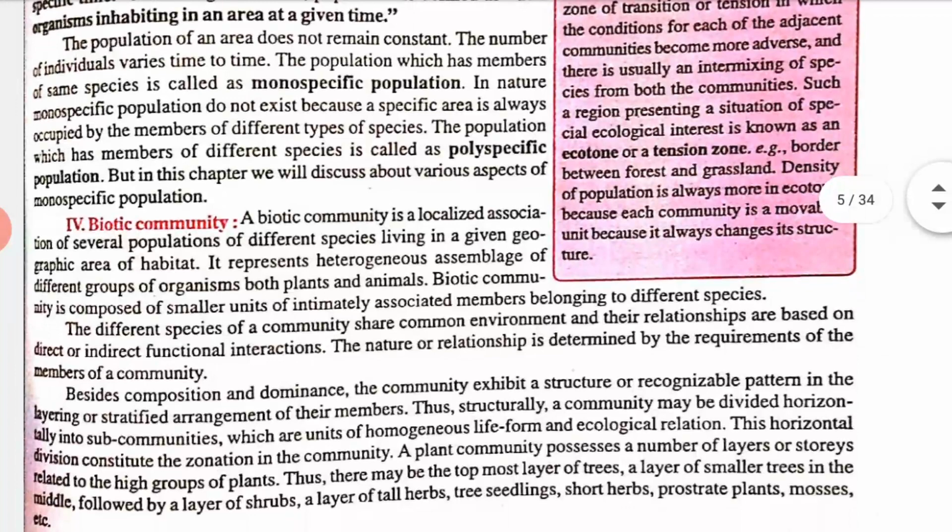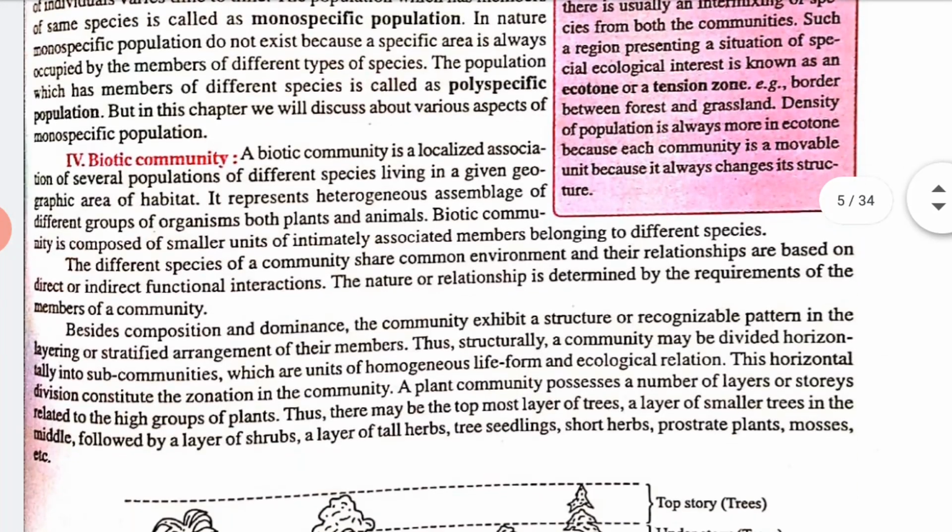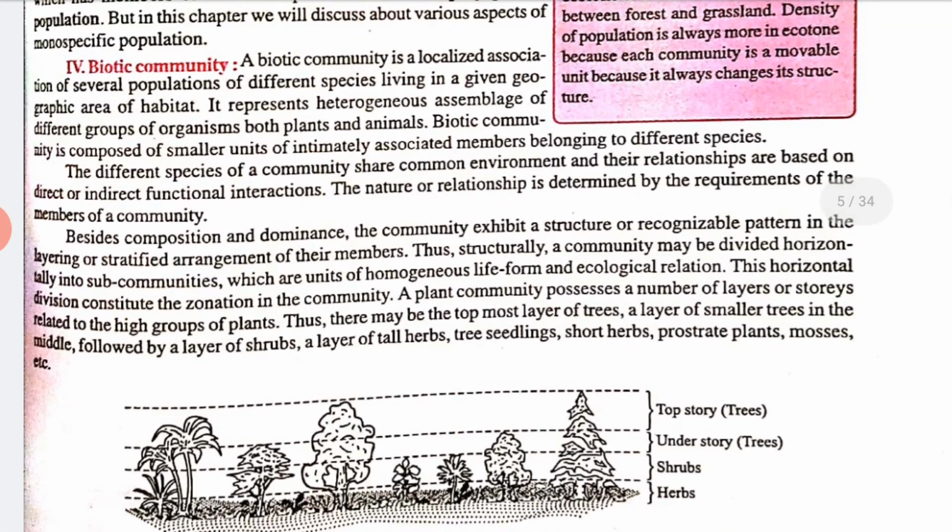Next we will talk about the biotic community. What is a biotic community? A biotic community is a localized association of several populations of different species living in a given geographical area or habitat. It represents a heterogeneous assemblage of different groups of organisms, both plants and animals, that is, biotic. A biotic community is composed of small units of intimately associated members belonging to different species. Is it clear?